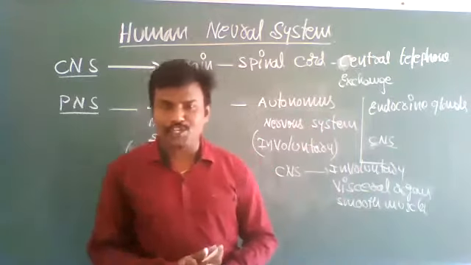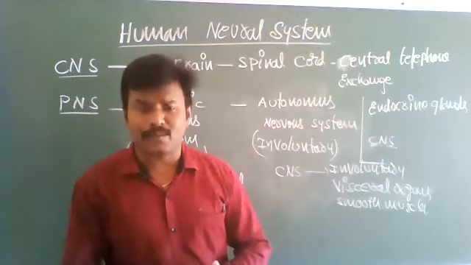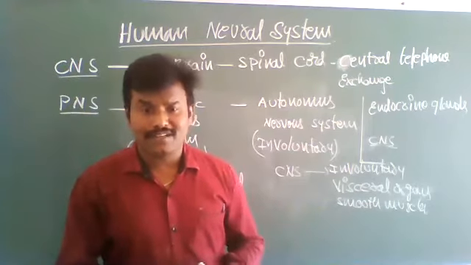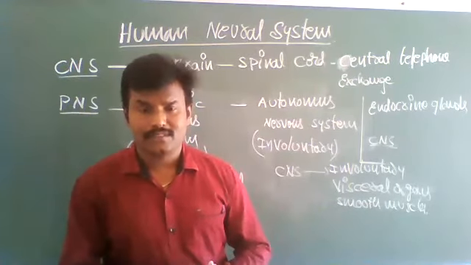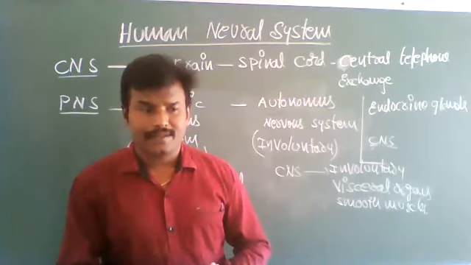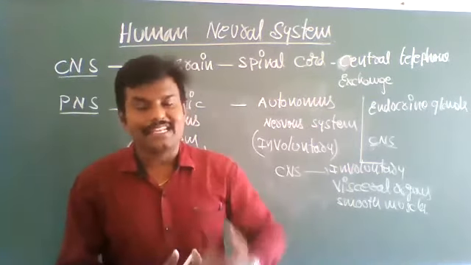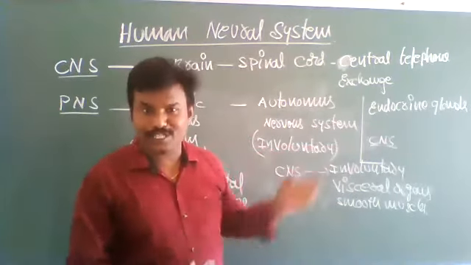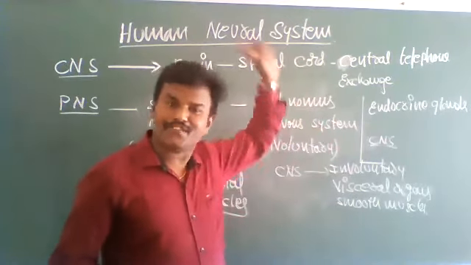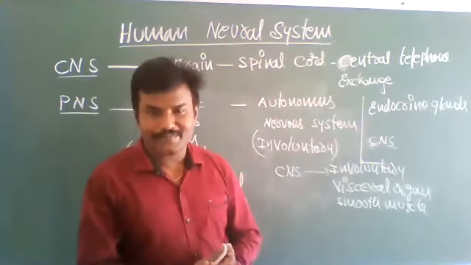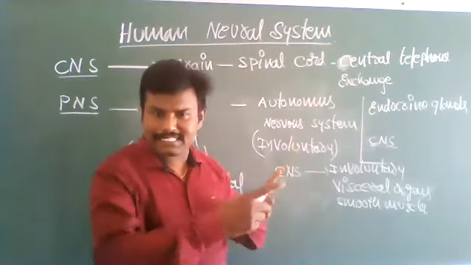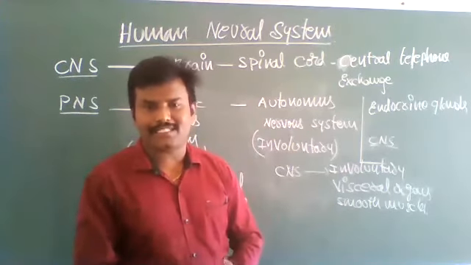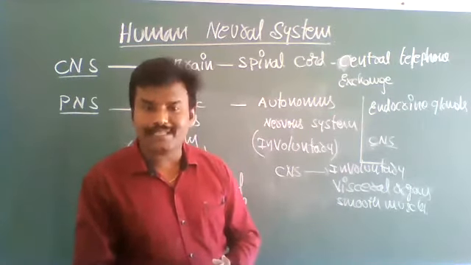If endocrine glands want to release hormones, they receive commands from the central nervous system. When the central nervous system sends signals, at that moment the endocrine glands start synthesizing or producing hormones.